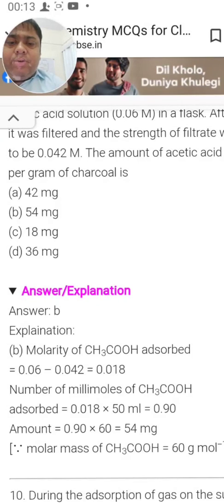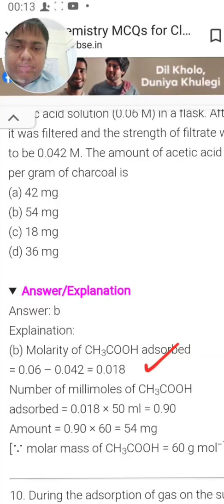We'll use this value. The difference in the molarity is found out. Now whatever molarity is there, it is multiplied with 50 ml. Here divided by 1000 and multiplied by 1000 is done to convert this into milligram. That is alright.